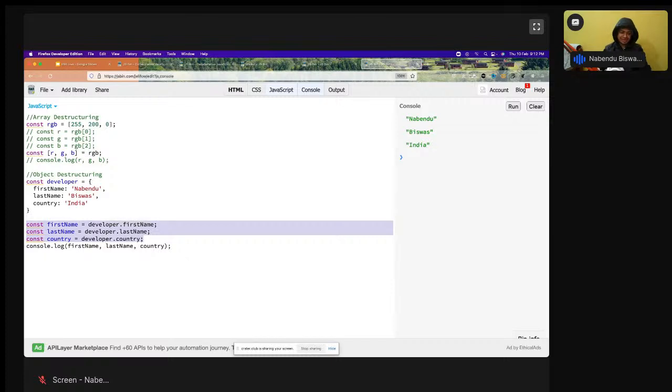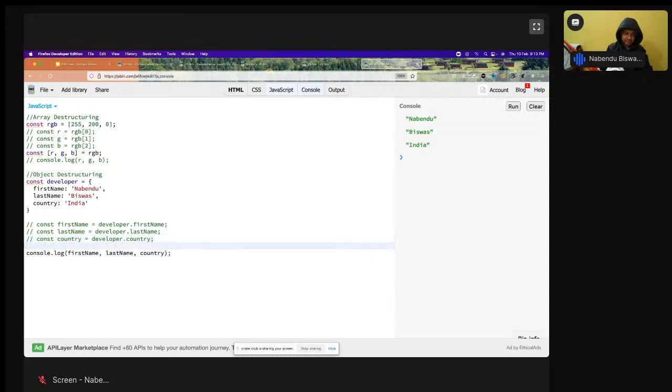It is a very big statement, and again this shortcut is very useful. Object destructuring shortcut. Again we'll have something similar, but because it's object destructuring instead of array, I'm going to use curly braces: first name, comma, last name, comma, country equal to developer. Run it. See, this is a shortcut. So this is object destructuring, again a shortcut.